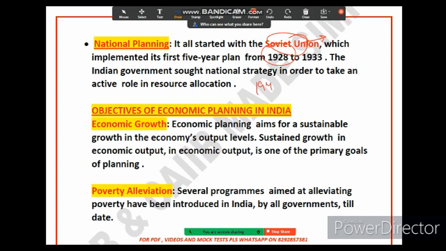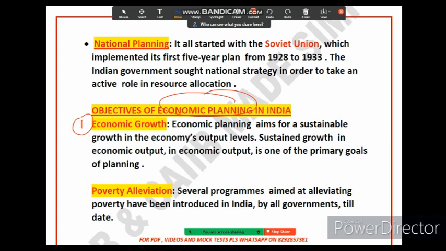India got independence in 1947. After 1947, India adopted this national planning. So let's talk about the objectives of economic planning in India. The first objective is economic growth. Why is economic growth essential? It is basically an increase in the amount of goods and services produced by an economy over time. Economic growth means that the amount of goods and services produced in the economy increases.